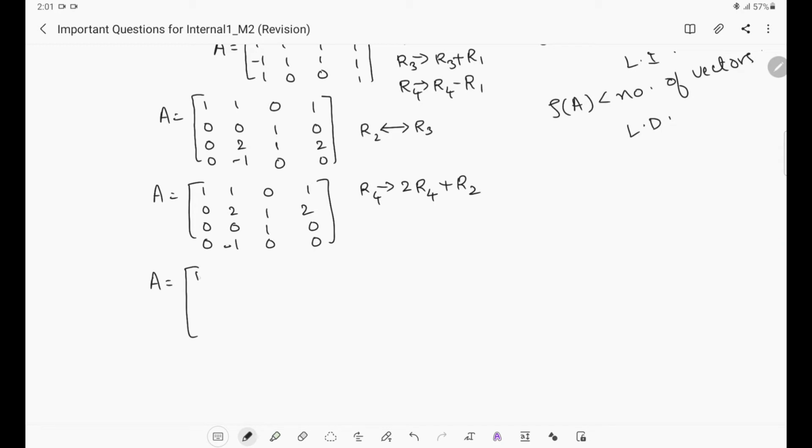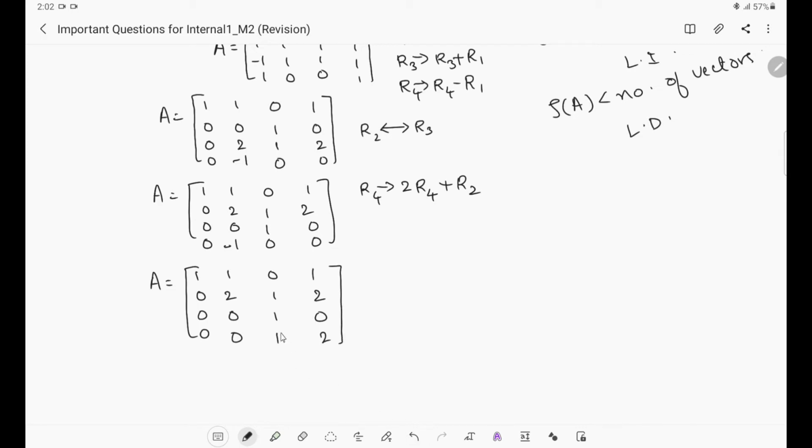Matrix A will be: first row 1 1 0 1 as it is, then 0 2 1 2 as it is, 0 0 1 0 as it is. Then here 0 minus 0 will be 0 only. Then minus 2 plus 2, because 2 R4 is there, so minus 2 here and 2 here, minus 2 plus 2 is 0. Then 0 plus 1 is 1. Then 0 plus 2 is 2, right. So this is the matrix that we are getting.